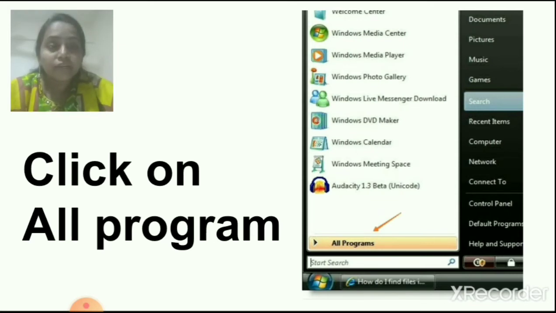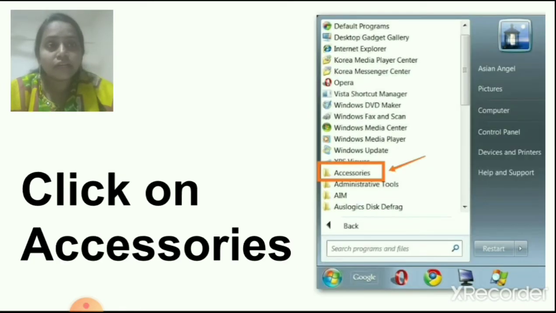Okay, click on that all program option. When you click on the start button, you get the all program option. Click on that all program option. In that all program, you will get an accessories folder. You will get one folder, that is the accessories folder. Okay, click on that accessories folder.